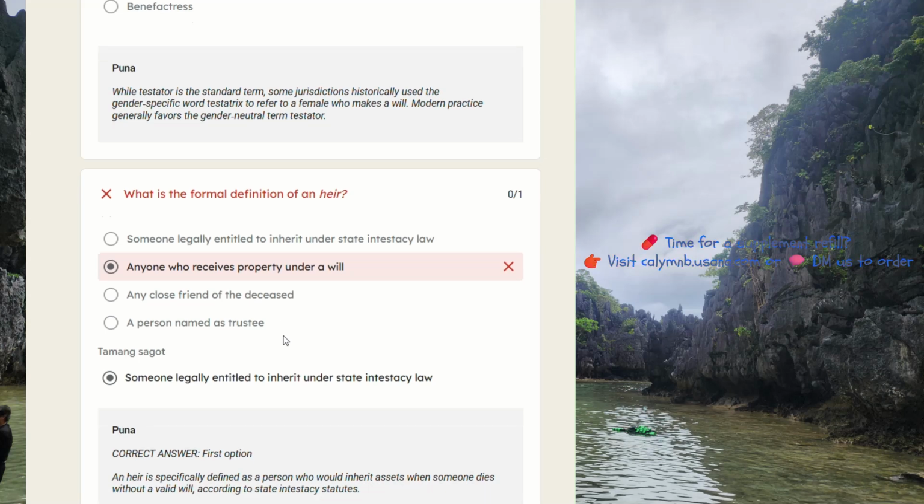What is the formal definition of an heir? Someone legally entitled to inherit under state intestacy law. If anyone received property. So it's the first option. Any close friend of the deceased, a person named as trustee.